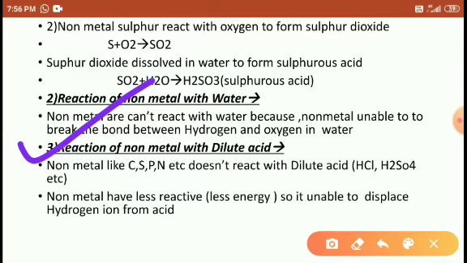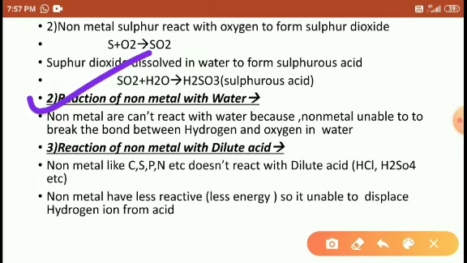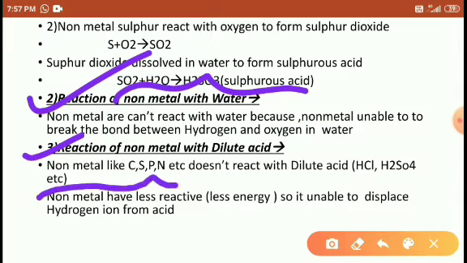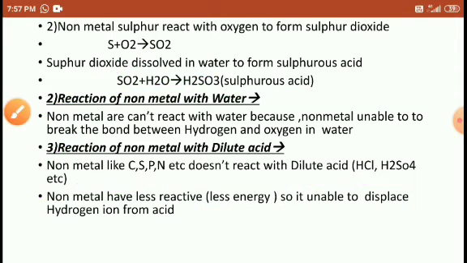Third one, reaction of non-metal with dilute acid. Non-metals like carbon, sulfur, phosphorus, nitrogen do not react with dilute acid. Why? For the same reason I explained for the reaction of non-metal with water. The non-metals are less reactive, or you may say they have less energy, so they are unable to displace the hydrogen from acids.